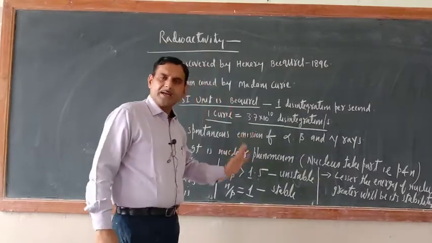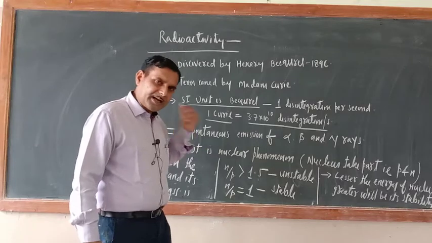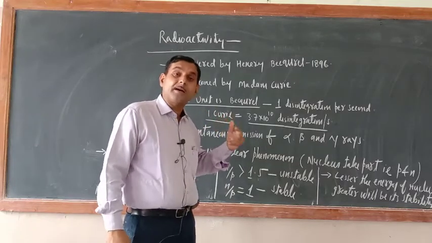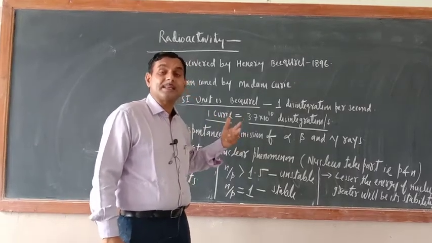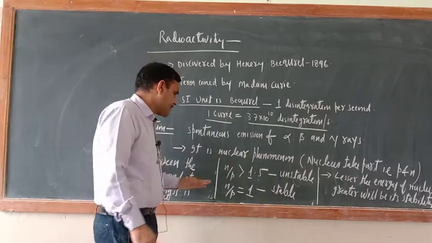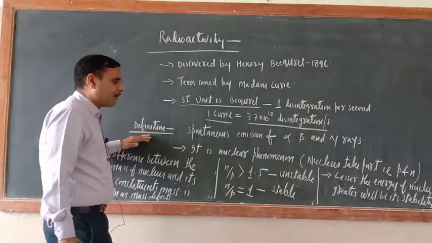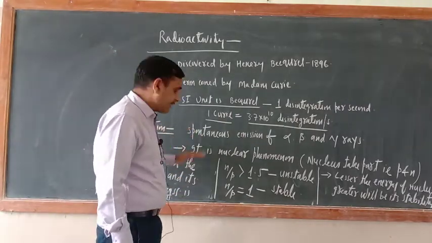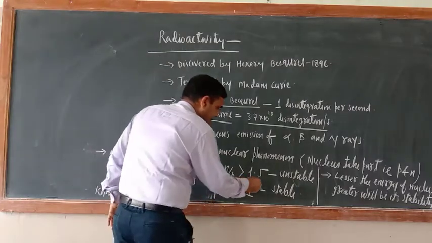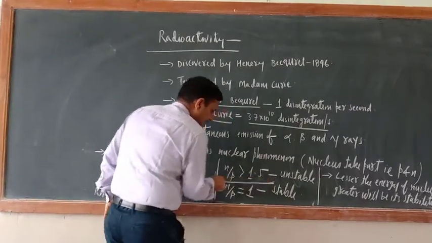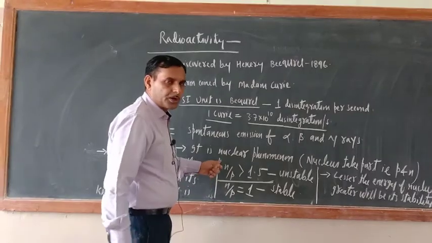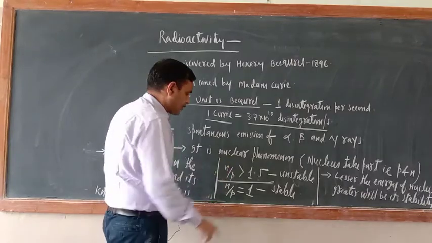Now let us come back to the basic question. What kind of nucleus or atom should we consider stable? The stability of an atom is considered on the basis of the N/P ratio, the neutron proton ratio.